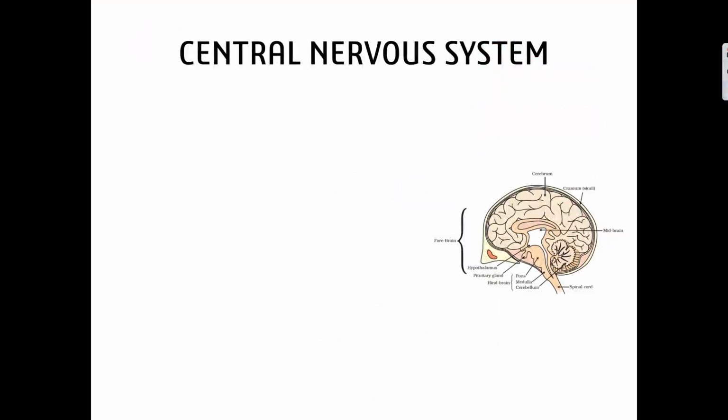Welcome back. In this video, we are going to talk exclusively about the central nervous system, particularly the brain. So the central nervous system comprises of both brain and spinal cord.